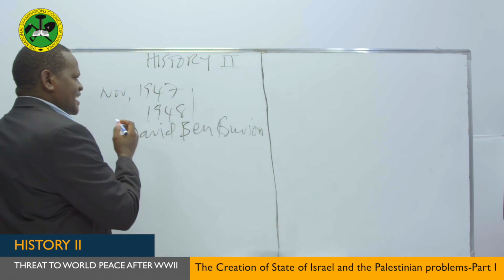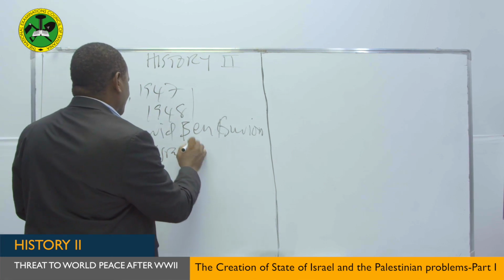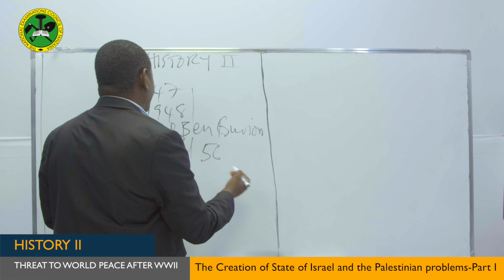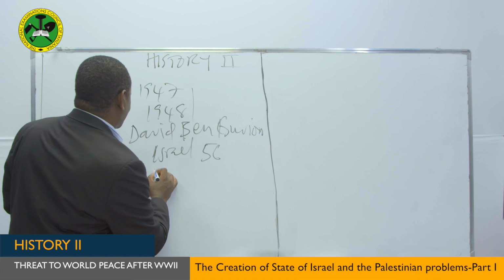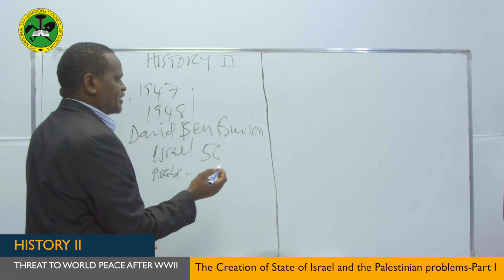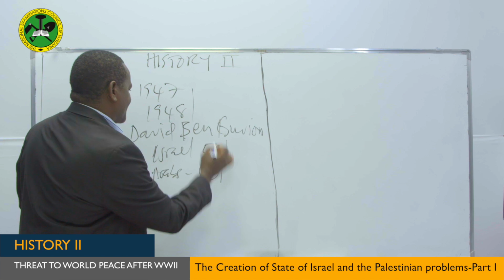The division of Palestine, my dear students, gave Israel 56% of the Palestine land, and the Arabs or Palestinians were given 43%. Probably, my dear students, this became one of the major problems which arose thereafter, because the Palestinians were the majority and they were given less land, but the Jews were fewer and they were given much more land than the Palestinians. So, my dear students, this is what we can say.